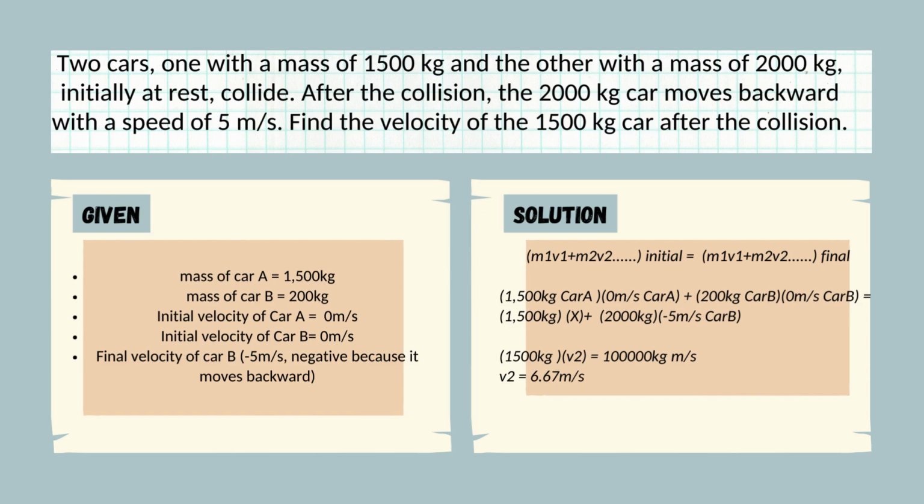If you would divide both sides with 1,500 kilograms, so we're going to cancel the 1,500 kilogram here, and then this 10,000 kilogram meter per second will be divided also by 1,500 kilogram. Then for our velocity 2, we have the 6.67 meter per second. Therefore, the final velocity of the car A is 6.67 meter per second.